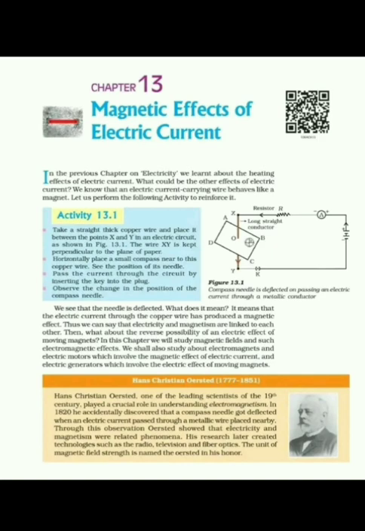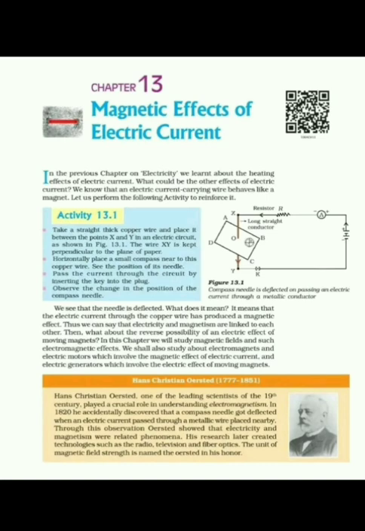If you observe, the compass needle remains stationary in the geographic north and south direction of the earth. So a compass needle or bar magnet, if we suspend it and leave it as it is, it always aligns itself to the north and south direction. Now pass the current through the circuit by inserting the key into the plug. Observe the change in the position of compass needle.